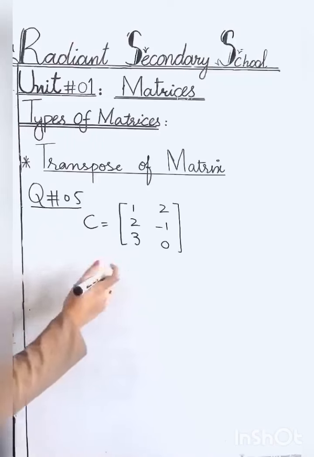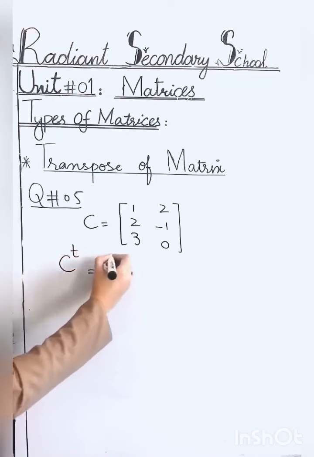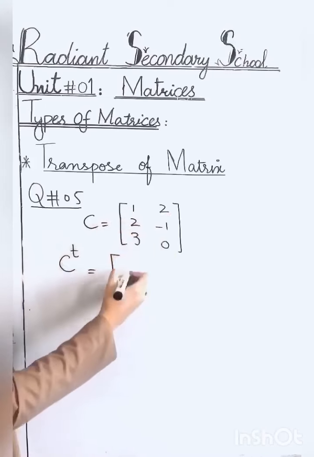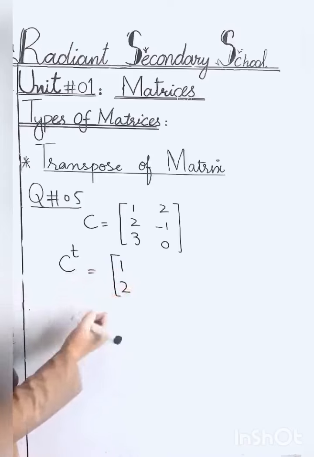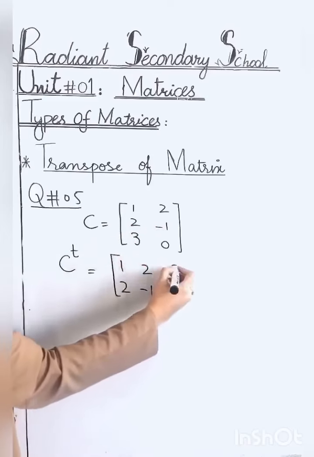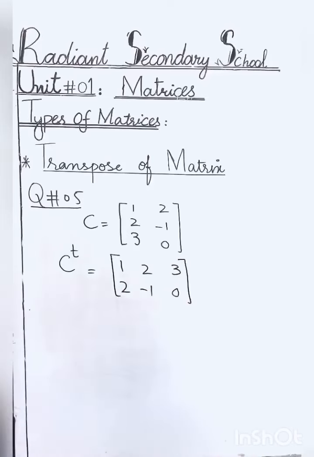How you will find out its transpose? You will write it as C transpose is equals to, when you will take the transpose, this is a row, make it a column. It will be like this. This is a row, make it column. This is a row, write it in the column. So in this way you can find out the transpose.